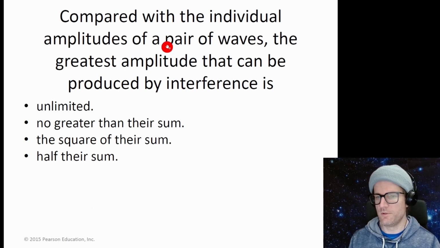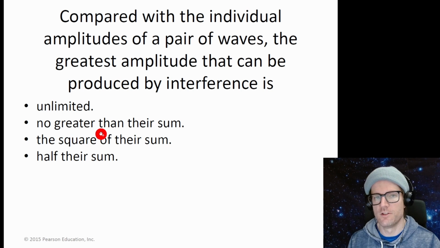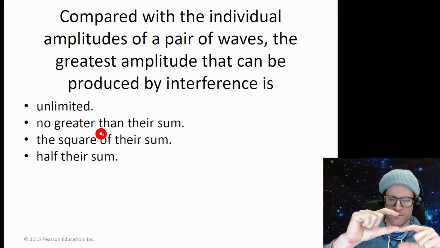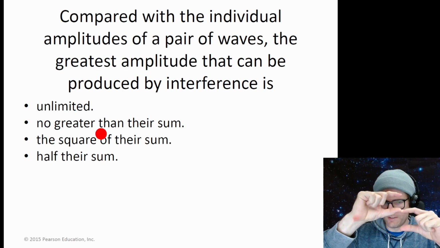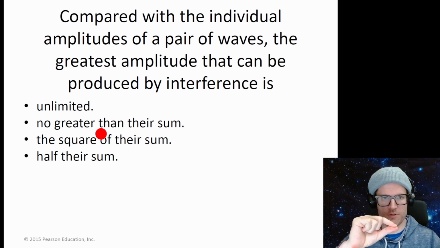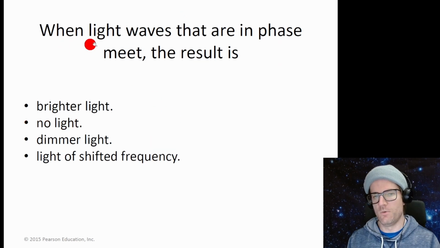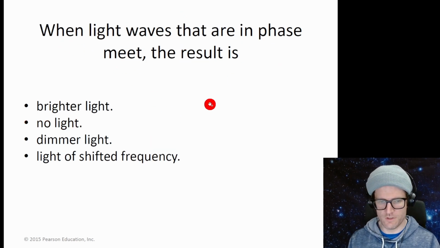Compared with the individual amplitudes of a pair of waves, the greatest amplitude that can be produced by interference is unlimited. That's not true. No greater than their sum. That sounds good. The square of their sum, half their sum. I think there's no greater than their sum. So if we have two waves, and they completely add, that would be twice the amplitude. But we can have interference that's anywhere from zero, destructive interference, to twice their amplitude. So no greater than their sum, I think, is the best. When light waves that are in phase meet, the result is, so in phase means it's going to be constructive interference, which means we're going to have brighter light.